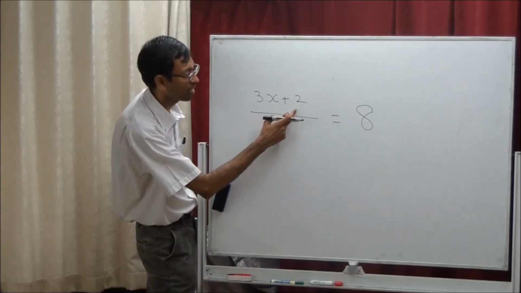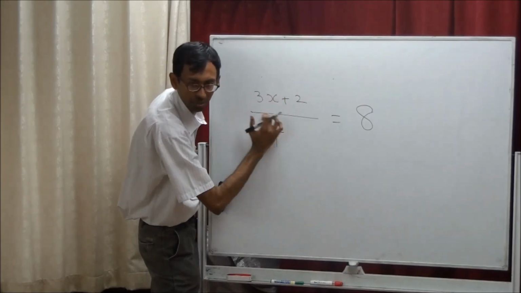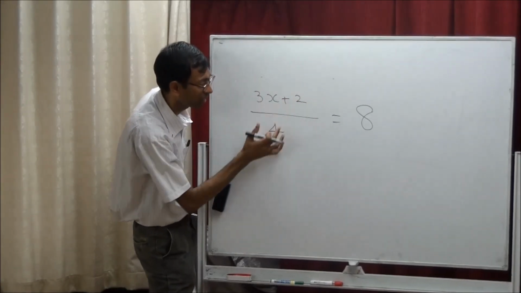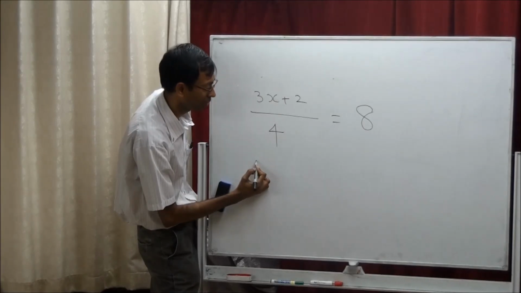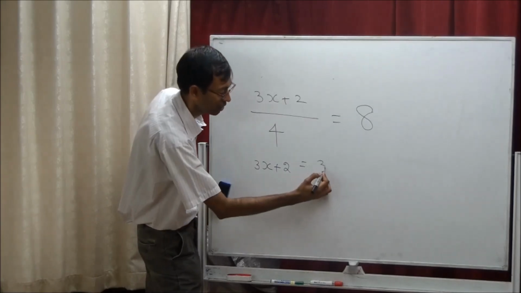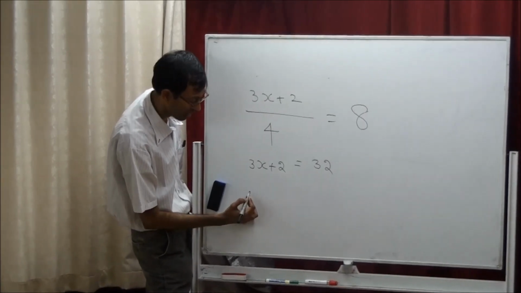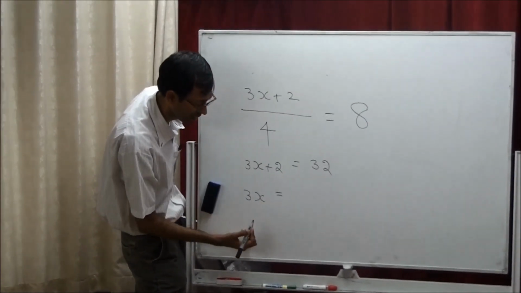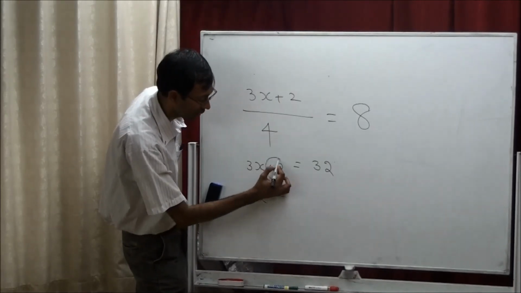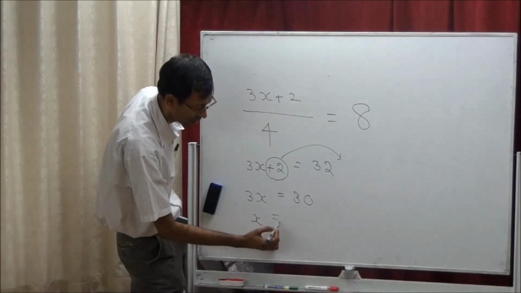2. You can't take away 2 because we are dividing this into the total term. This is one house. So this we have to take later. Other than this, multiply by 4. So 3x plus 2 equal to 32. Then which one do you want to take away? 3x equal to 30. It becomes 30, and then x equal to 10.